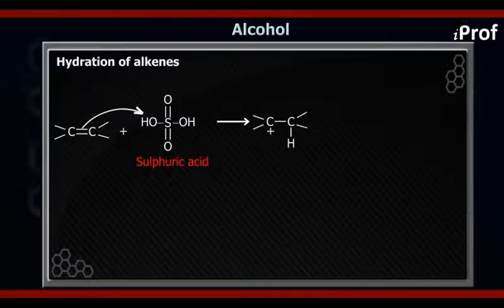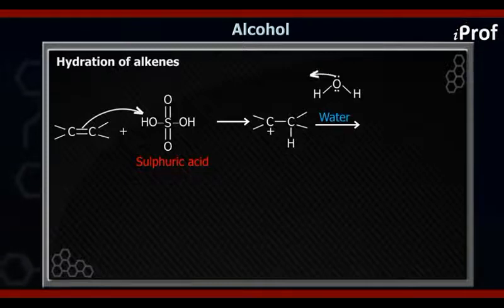Because we have a formation of carbocation in this reaction, think about whether rearrangement is possible or not, and I will tell you that through an illustration. Once the carbocation is formed and stabilized, the water molecule will attack the carbocation.